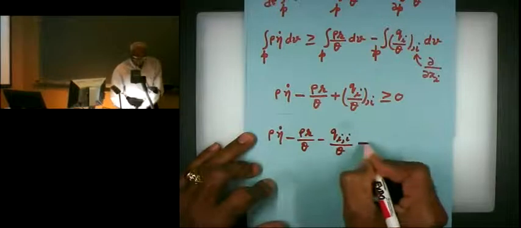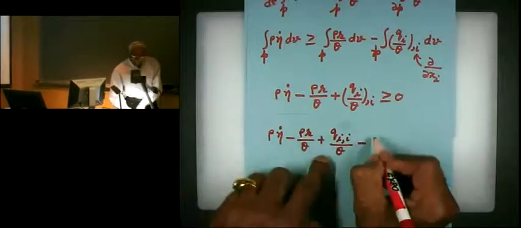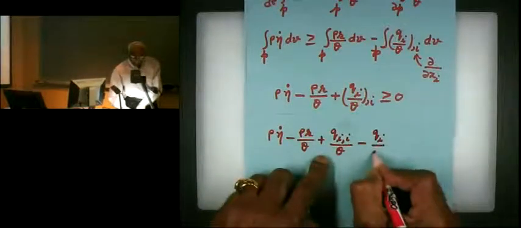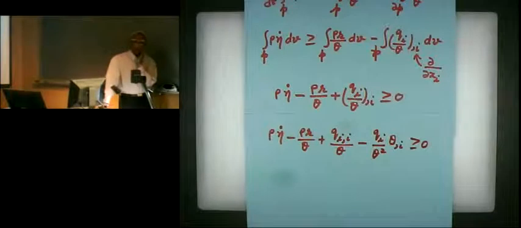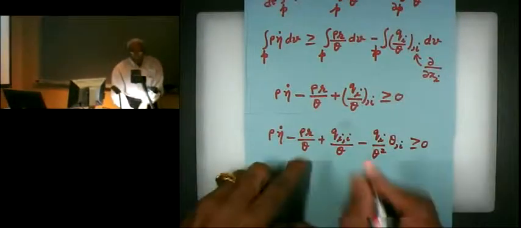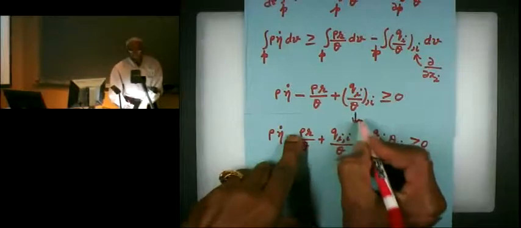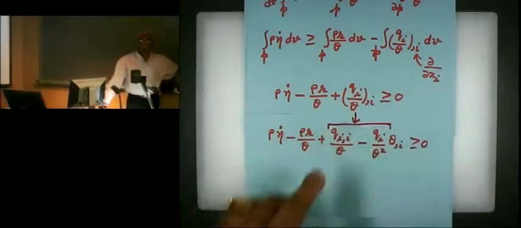Oh, no, this is plus, and this is minus Qi over theta square, theta comma I, should be greater than or equal to 0. All I did is I just used the chain rule of calculus to simplify this term.